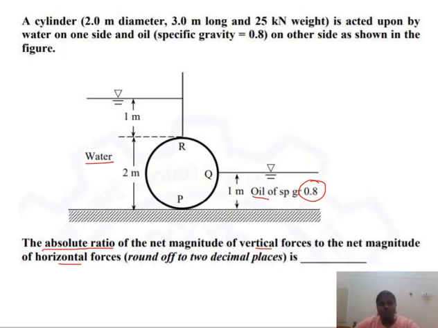Whatever the body it may be, it may be a cylinder, it may be a prism, it has its own center of gravity. Through the center of gravity, it has the horizontal force and the vertical force, right? So they are asking for the absolute ratio of the vertical force to the horizontal force.